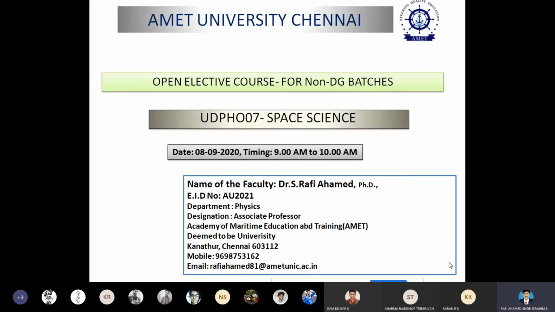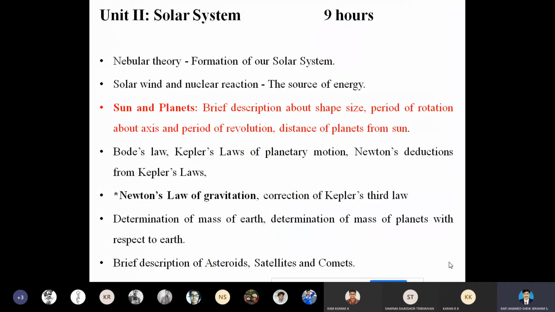So, as we know, we are studying space science, an open IIT course for non-DG batches. We are discussing unit number 2, solar systems. In unit number 2, there are various subtopics, namely nebular theory, formation of a solar system, solar wind and nuclear reaction, the source of energy.